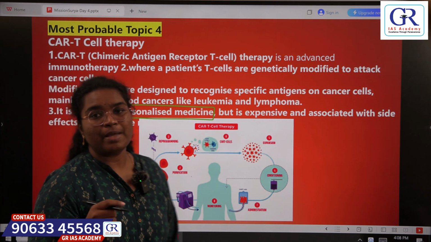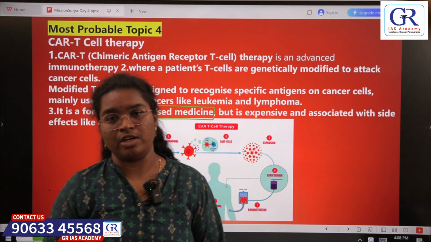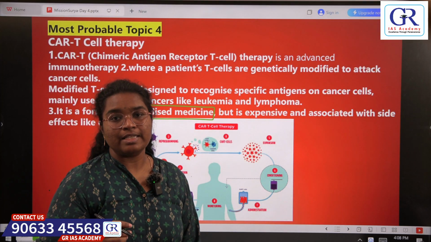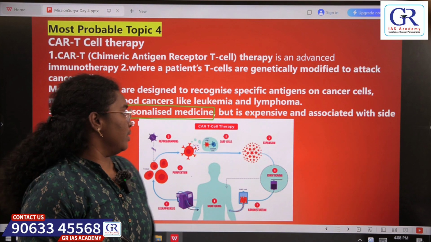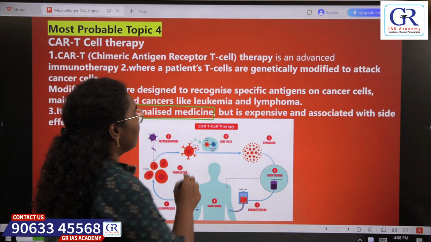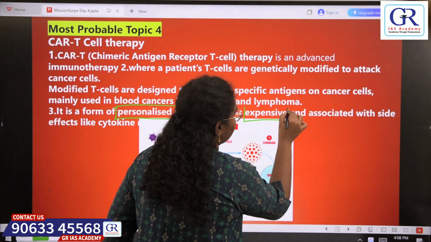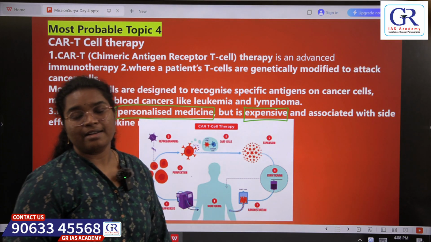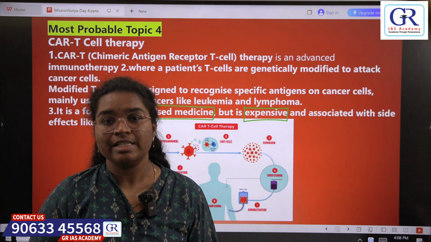Here we are not developing some generic medicine and giving to all the affected individuals. Here we are developing medicine according to that individual. So we are taking his own or her own T cells. So that is why this therapy is expensive, and we have seen that T cells during their functioning, they release